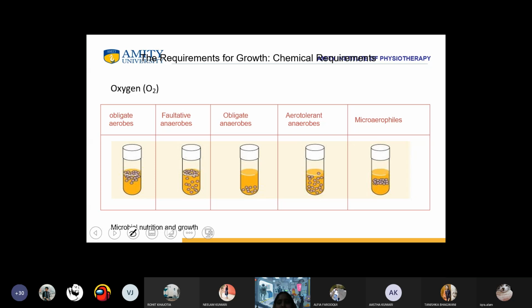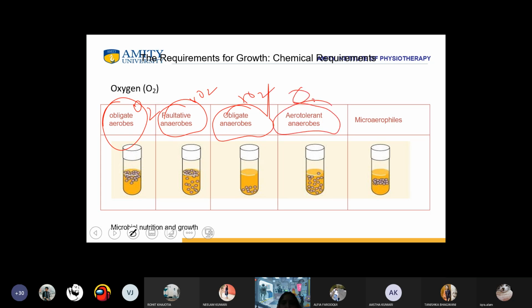Now the requirement for growth, or chemical requirement, this is how it looks like. These are obligate aerobes that use oxygen. Then we have facultative anaerobes. Then we have obligate anaerobes that do not use oxygen. Then we have aerotolerant anaerobes that do not use oxygen. Then we have microaerophiles, they use oxygen.